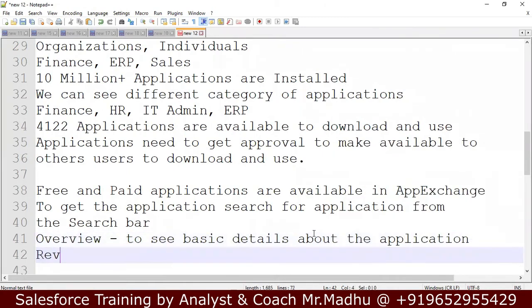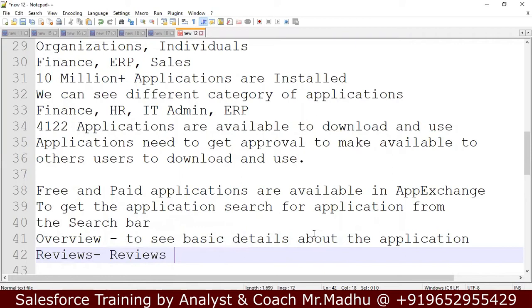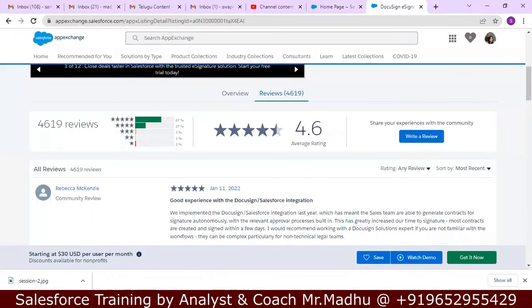Second thing is review. Reviews from the customer. Already people used this application, they give reviews. By seeing that reviews, we can decide.